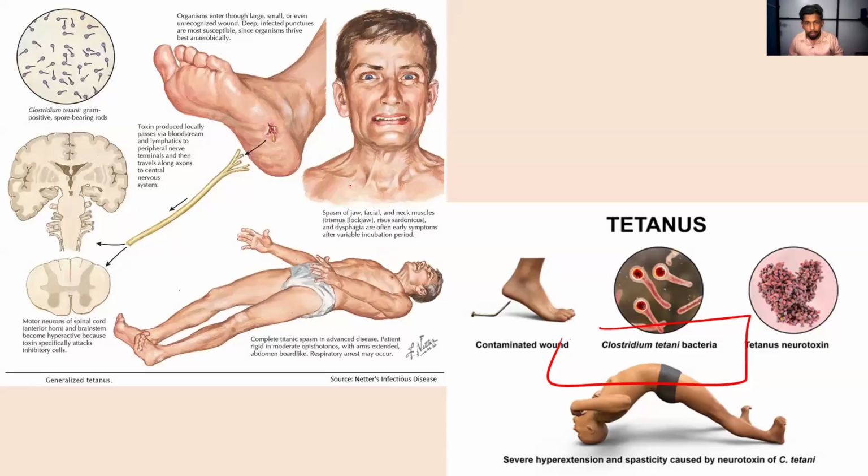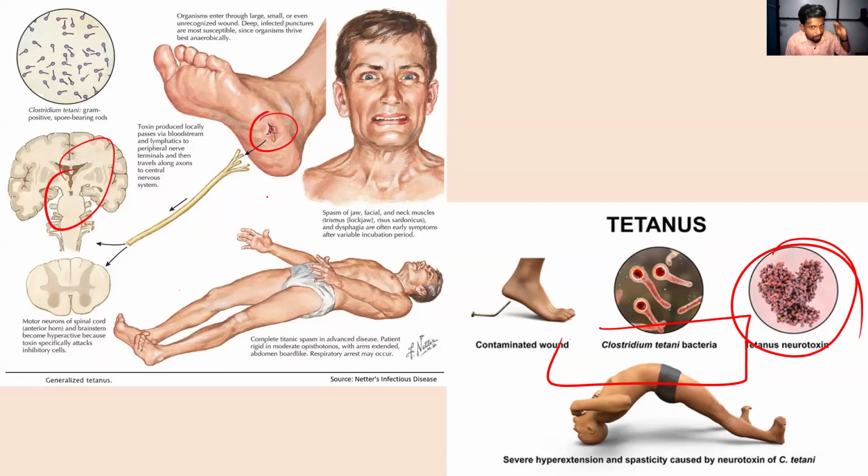Now what will happen? When that bacteria enters our body, that bacteria will produce a toxin. That toxin will affect the nervous system. Say here there's a wound that has been created by the nail. When the nail damages our skin, the bacteria enters the body.